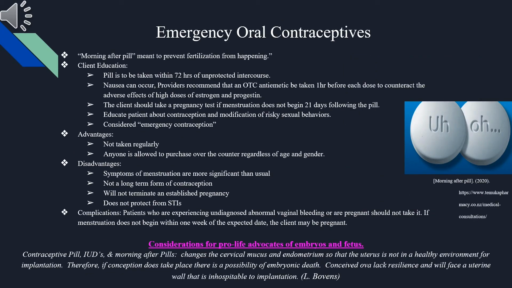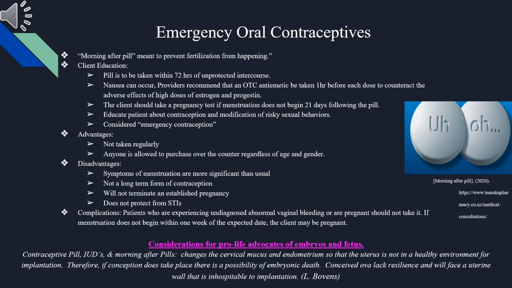Emergency oral contraceptives, also known as the morning after pill or Plan B, are meant to prevent fertilization from happening. It is important to educate the client that the pill is to be taken within 72 hours of unprotected intercourse, and nausea can occur. Providers recommend that an over-the-counter antiemetic can be taken 1 hour before each dose. The client should take a pregnancy test if menstruation does not begin 21 days following the pill. Educate the patient about contraception and modification of risky sexual behaviors, and educate them that this is considered an emergency contraception. Advantages include that it is not taken regularly and anyone is allowed to purchase over the counter regardless of